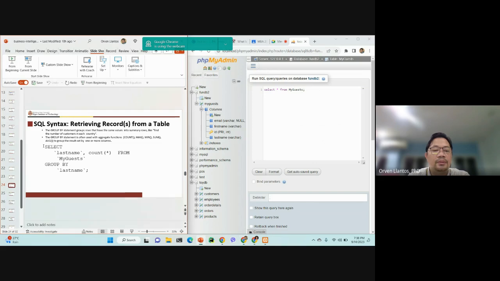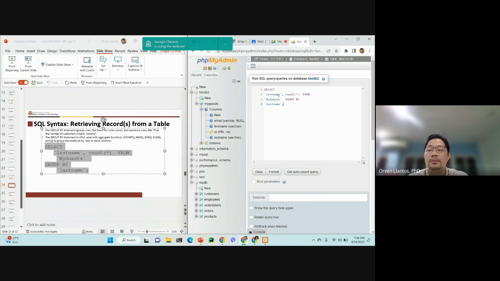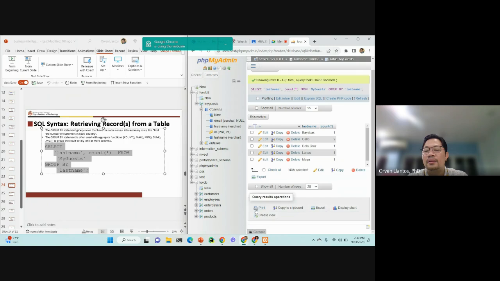The way to do that is something like this. Select last name, then we need to count it. Count from my guest group by last name. When you do that, it tells us that all the last names that we have encoded into our database are unique except for the last name Calio, because Calio has two occurrences. That's the purpose of the group by statement.